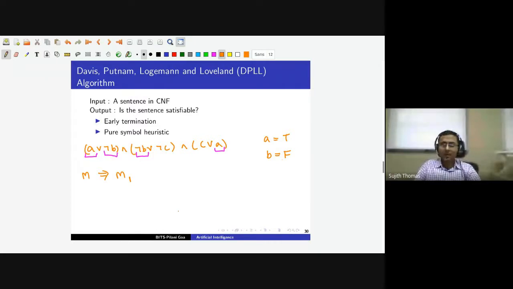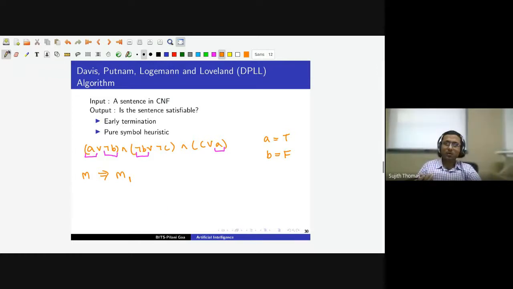So we are going to come up with a new model M1 where all the pure symbols have been made true. When we make a pure symbol true, a clause can only become true. A clause cannot become false.